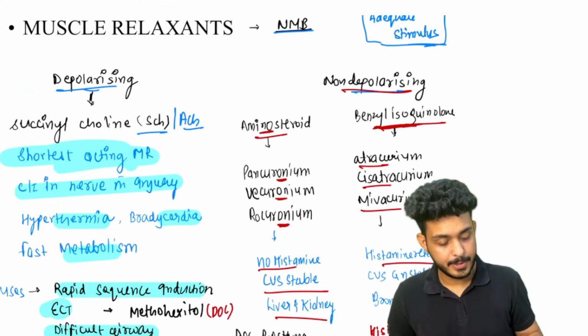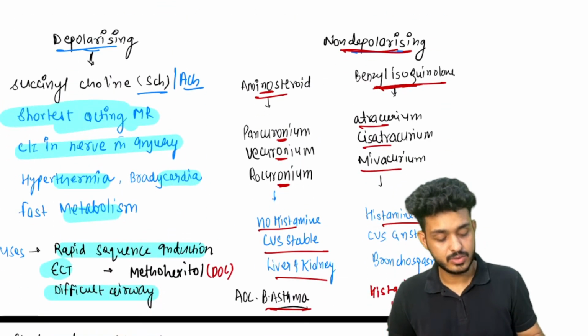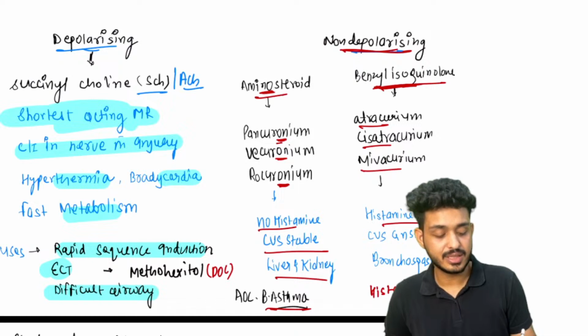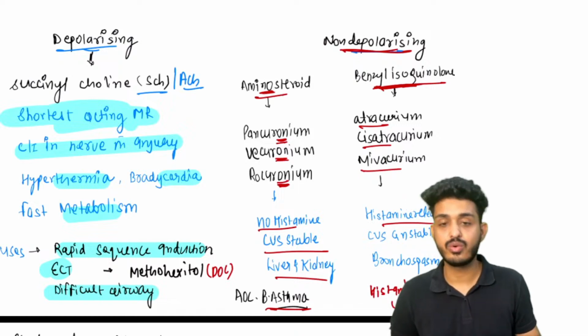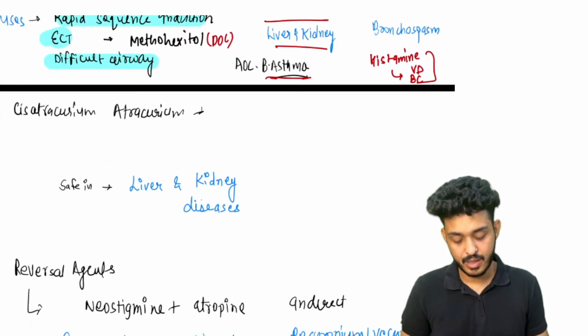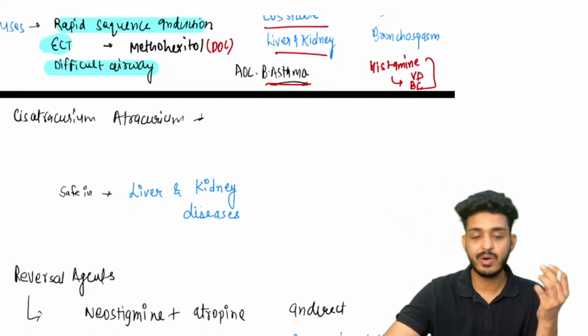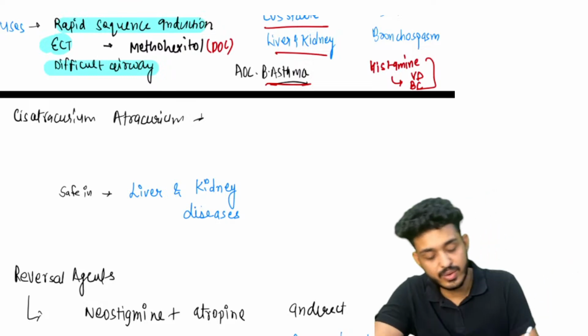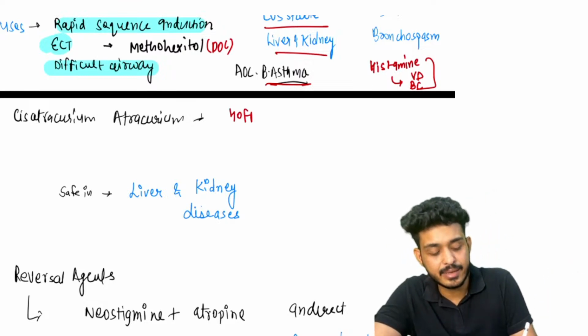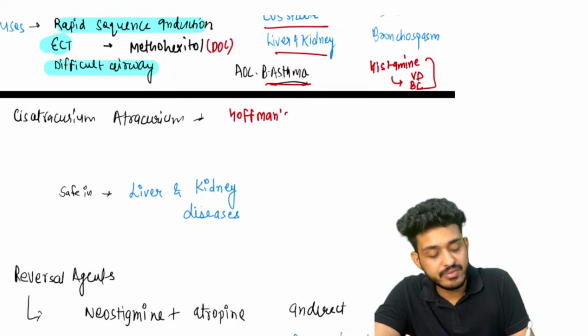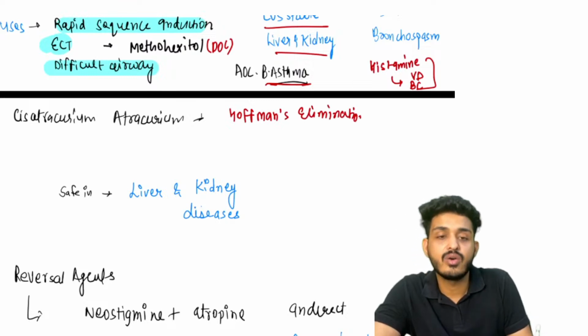Now the non-depolarizing ones. You just need to remember, the "no" means pancuronium, vecuronium, rocuronium. These are the examples. Now cisatracurium and atracurium. The important thing about cisatracurium and atracurium is that they undergo a specific elimination known as Hofmann elimination. What is that, sir? Hofmann elimination, what is it?